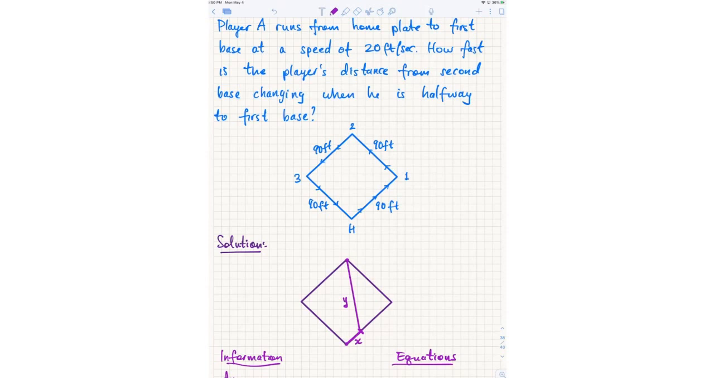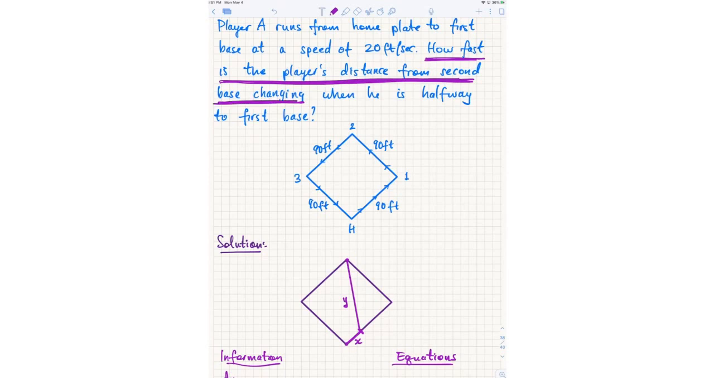Again, let's look at the sentence. The first part of the sentence. This is how we've done every single related rates problem in this class. We go sentence by sentence and try to translate the words into mathematical equations. How fast is the player's distance from second base changing? So that is telling you, that's the question. It's telling you exactly what you want to find out. So what do you want to find out in this problem?